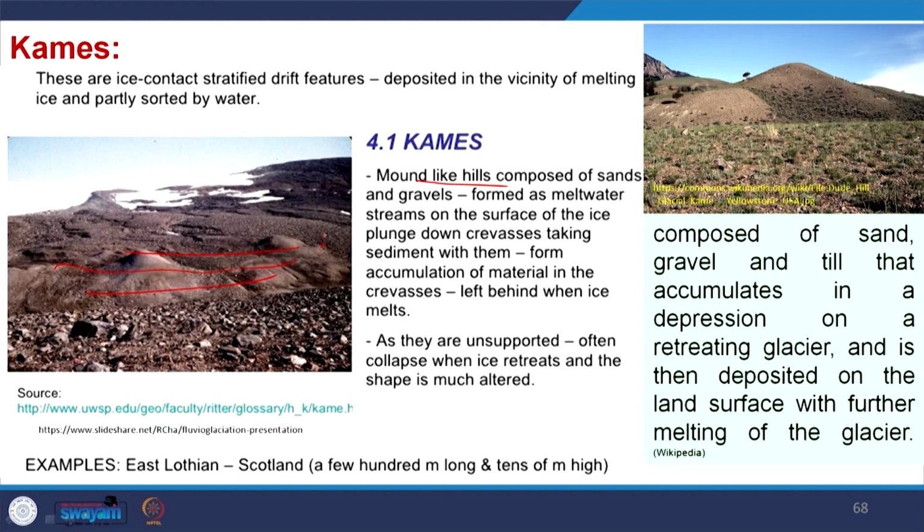So, through these crevasses the streams move down, taking the sediments with them. Once the glacier melts, the crevasse deposits remain as depositional forms, composed of sand, gravel and till that accumulate in a depression on a retreating glacier, and are then deposited on the land surface with further melting of the glacier. This is taken from Wikipedia. So, these are kames.